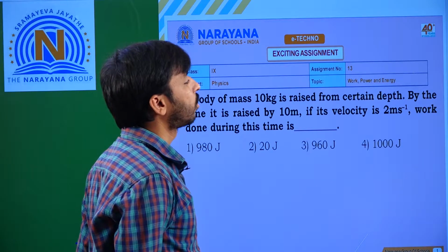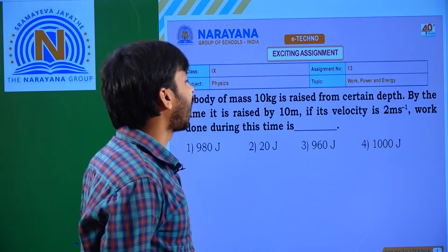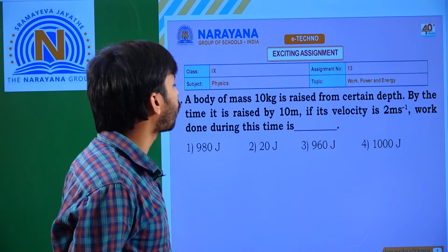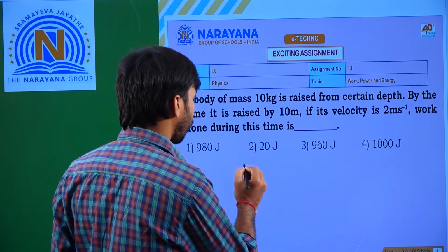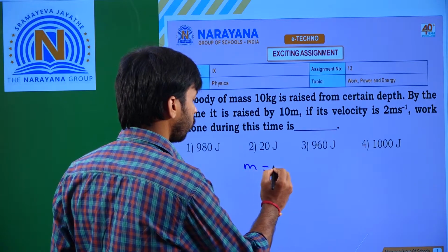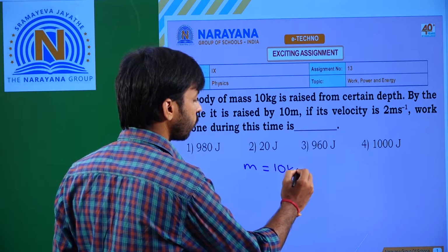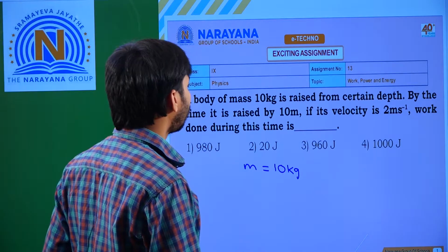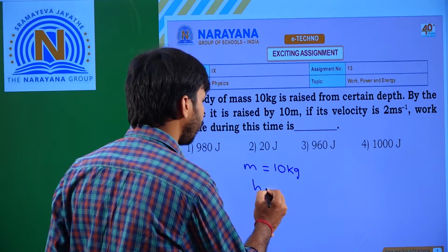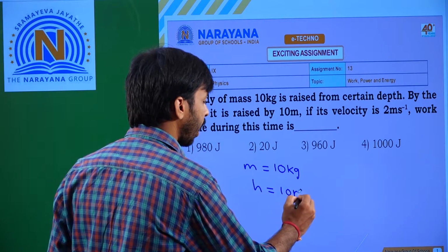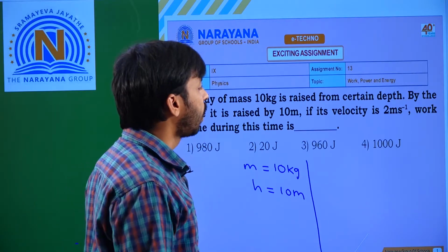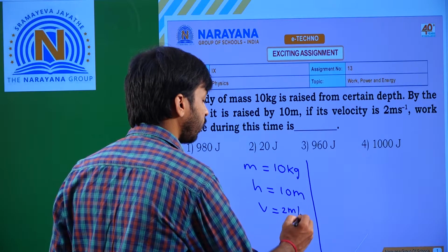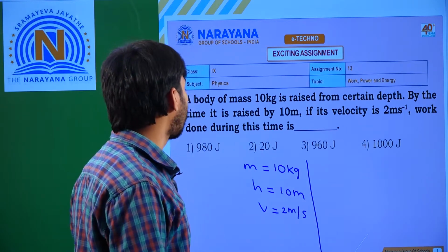Today we are discussing assignment 13, 9th class, work, power, energy. The first question: a body of mass m, for example m is equal to 10 kg, is raised from a certain depth, h is equal to 10 meters, and its velocity is 2 meter per second. What is the work done during this time?